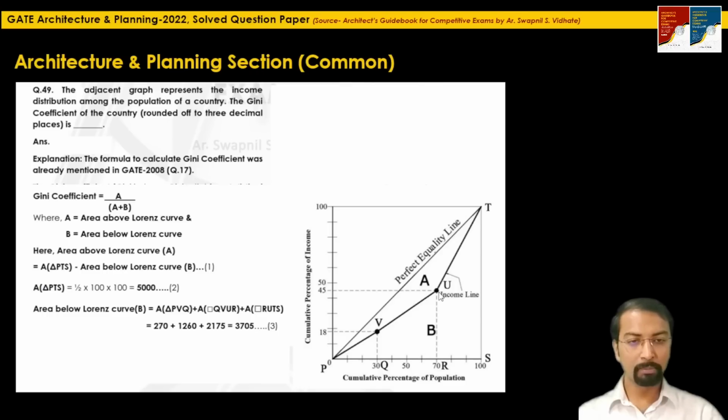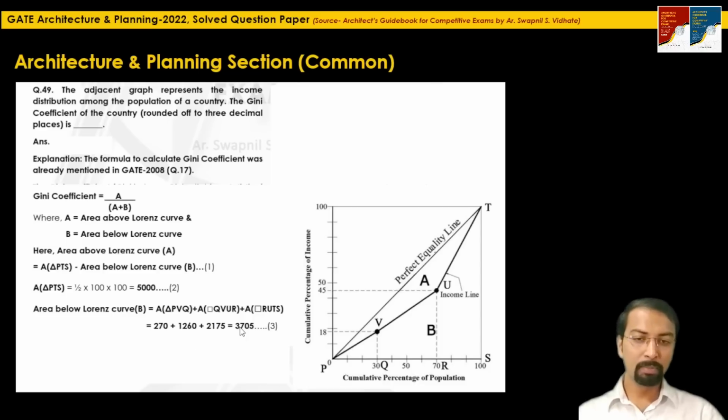For the area of parallelogram URST, you can divide it into a rectangle and a triangle and calculate the area. I have skipped these steps and directly mentioned the values: 1260 for VQRU, and 2175 for this figure. So the total addition is 3705. The area below the Lorentz curve, B, is 3705.